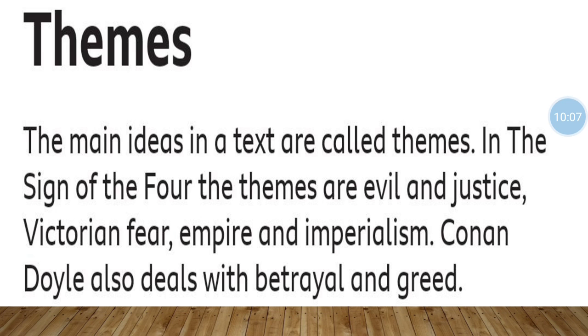Evil is also there, where everyone wants to take revenge on each other, and greed for the treasure. So all these are the themes of the lesson.